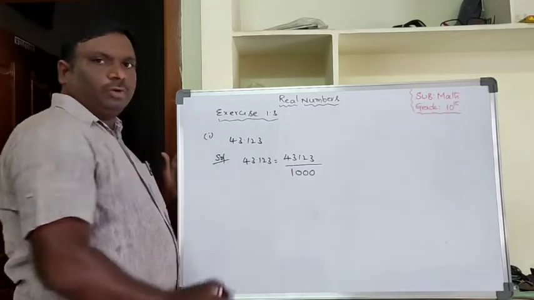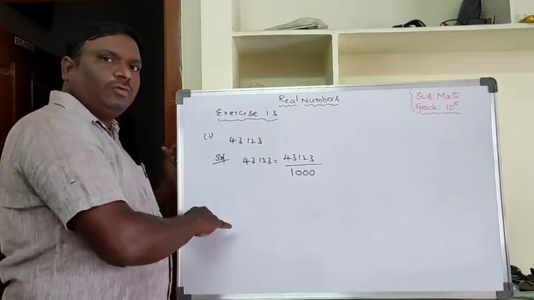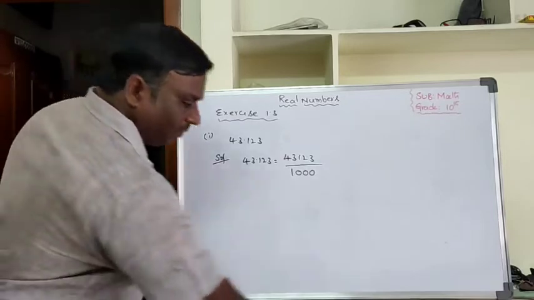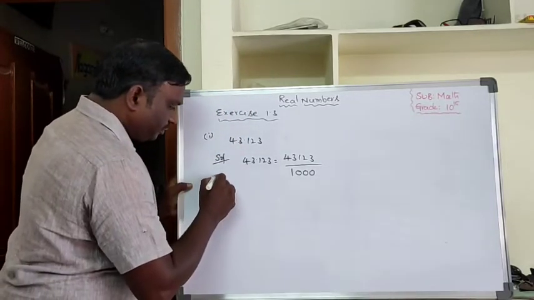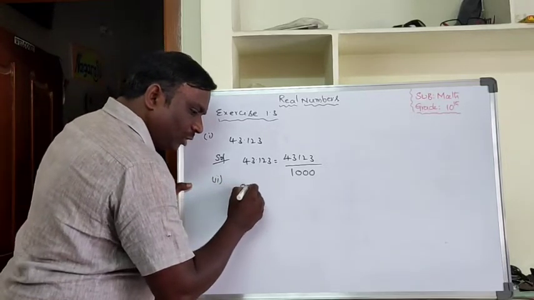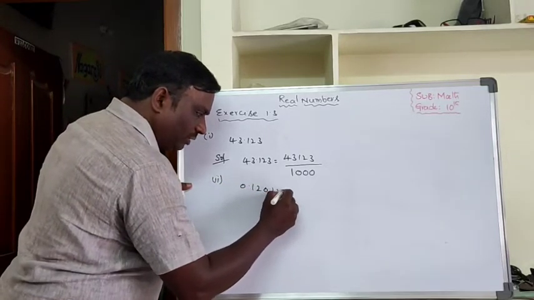Decimal numbers to p by q form. When they give p by q form, then we have to change into decimal number form. One more question, the second question they gave. What is that second question? That is 0.1201201.